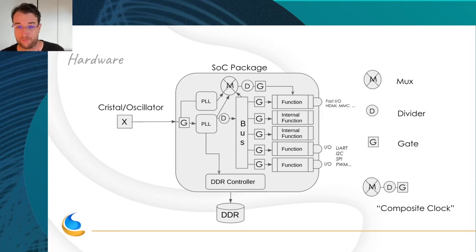So in the Linux world, we used to call the group of mux, divider, and gate a composite clock, because in systems you see a lot of these groups of clocks before functions and so on.